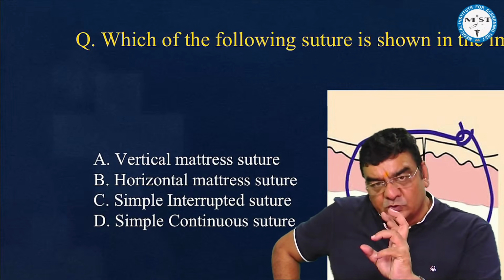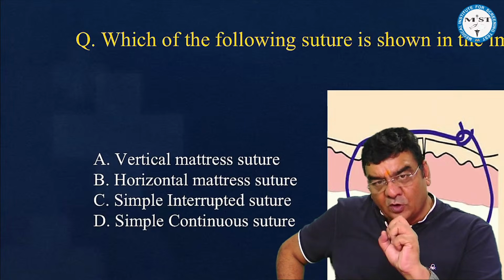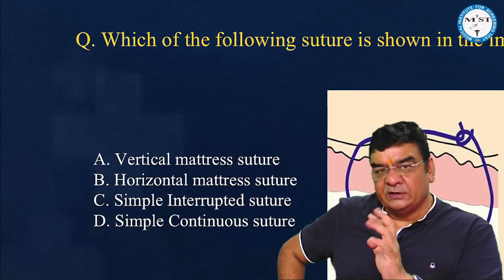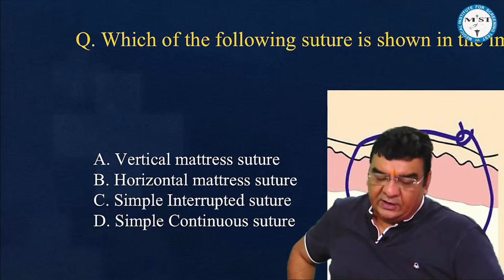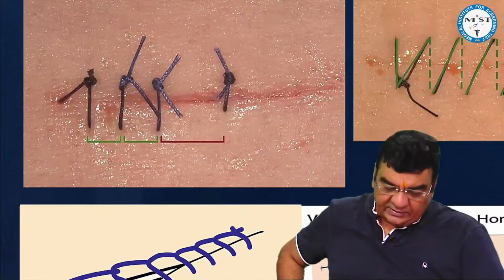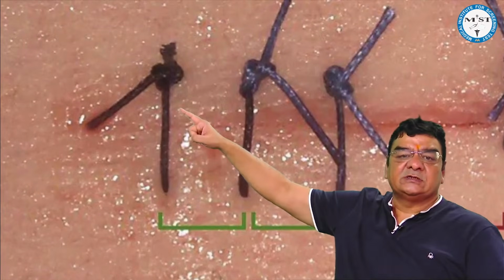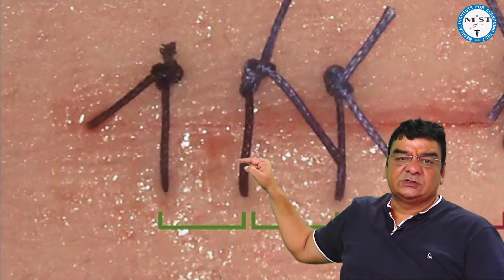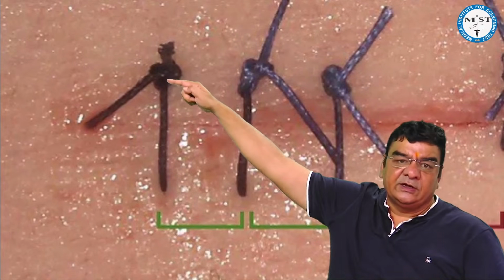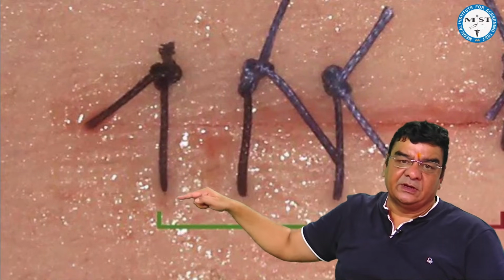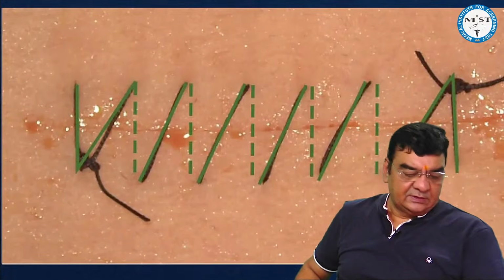This topic of sutures and knots has been more relevant in NEET PG. For the first time in almost 23 years of history, they are asking these suturing techniques in the FMG exam. Here you just have to focus that these are simple interrupted sutures. You are seeing the knot on one side and you are seeing a thread completely. This is simple interrupted.